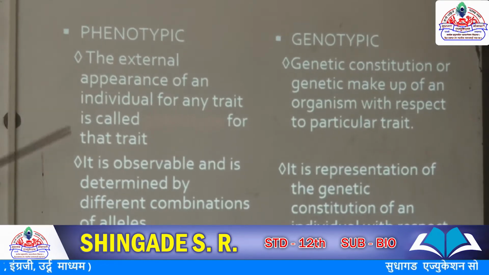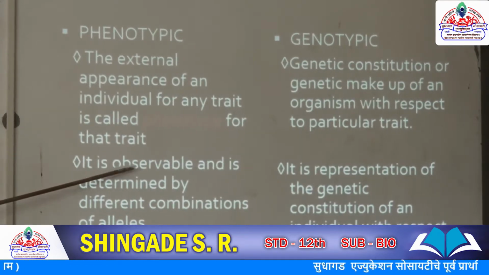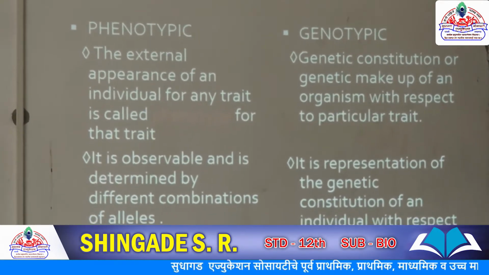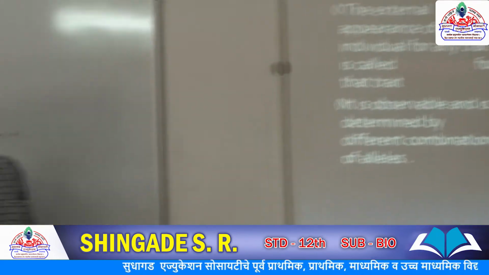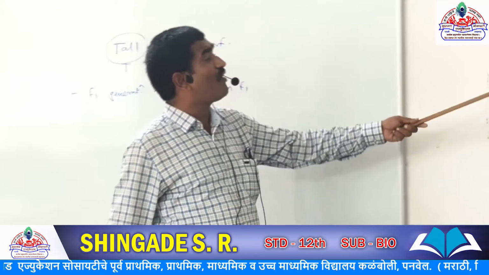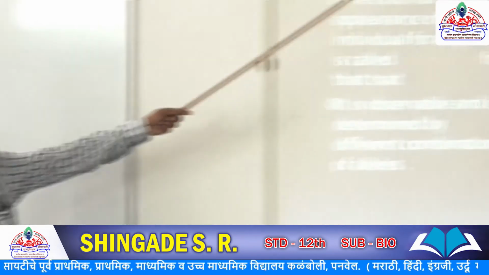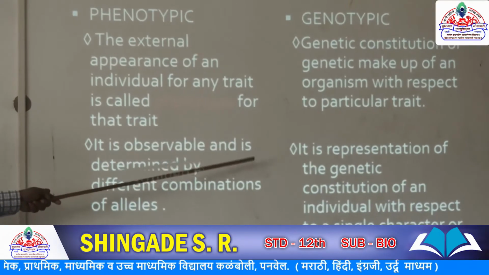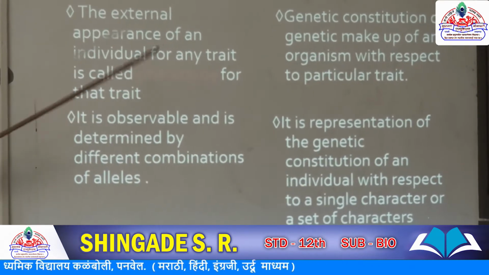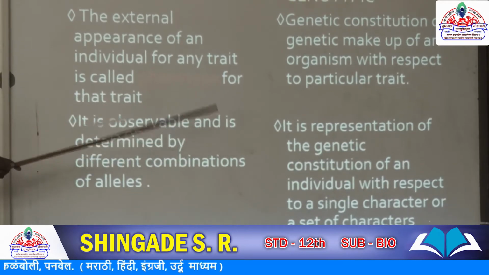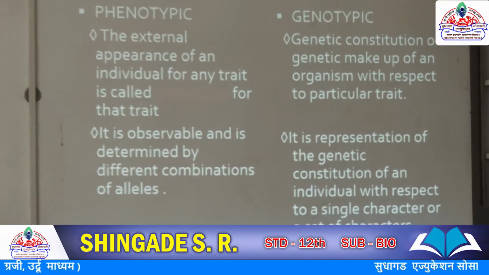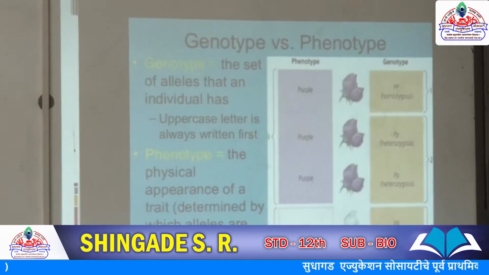So phenotype is observable and determined by the different combinations. It is visible: plant is tall or dwarf, flower is colored or colorless, flower is axillary or terminal. We can observe it. Genotype is the representation of genetical constitution, how it is made up. So what is the exact constitution of that particular character? That is the genotype. And when we say external appearance, that is called the phenotype. So these are two very important concepts.